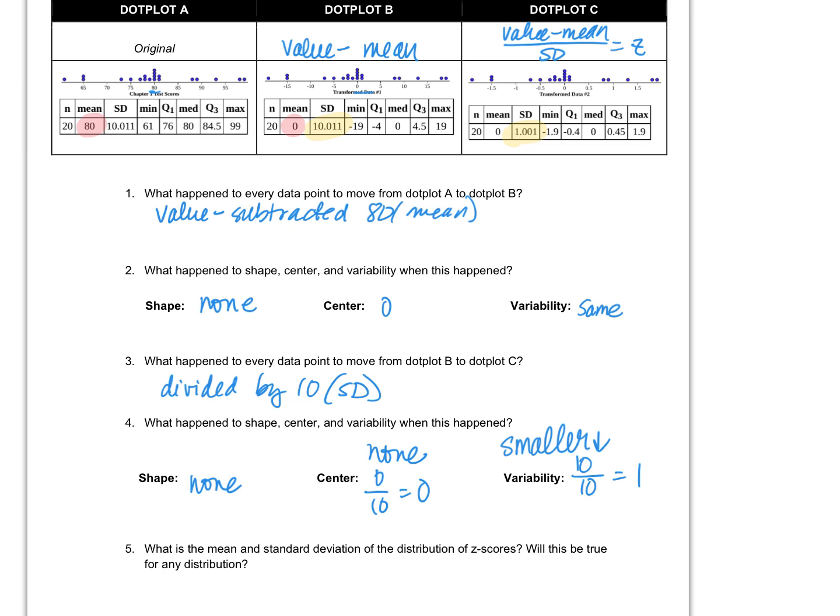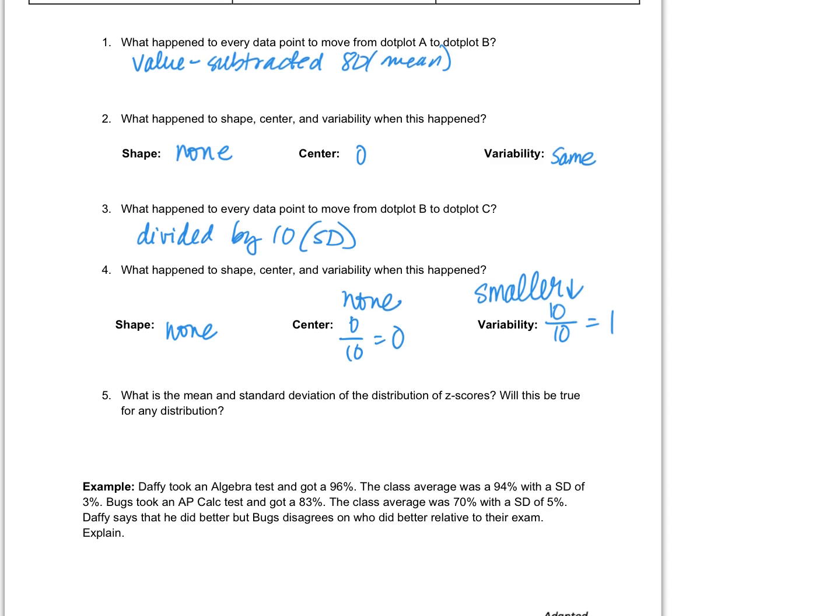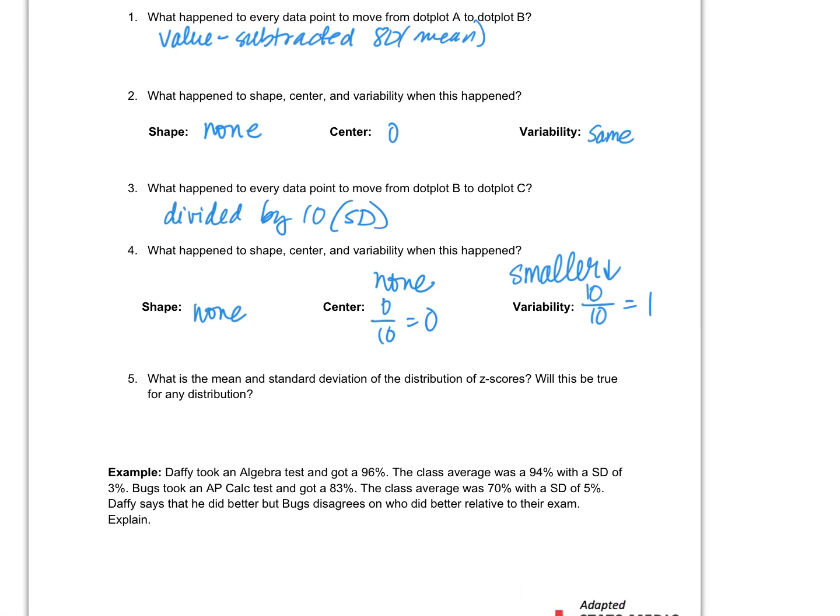So this is what happens every time you standardize a set of data. You always subtract the mean, that makes the center then a 0, and then divide by standard deviation. So what does it mean? What is the mean and the standard deviation of a distribution of z-scores? Well, the mean is always going to be 0, because to get there, you have to subtract it from itself, right? The standard deviation is always going to be 1.